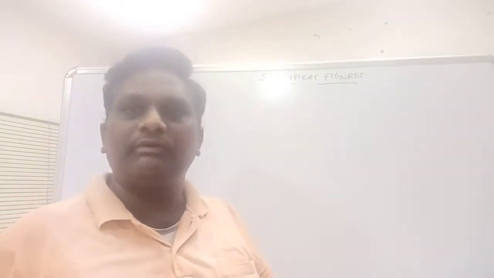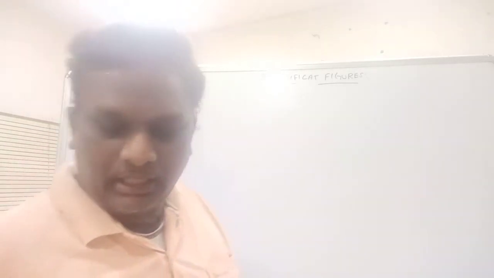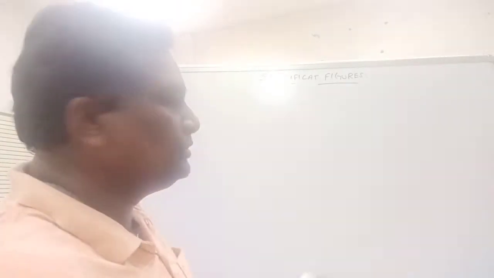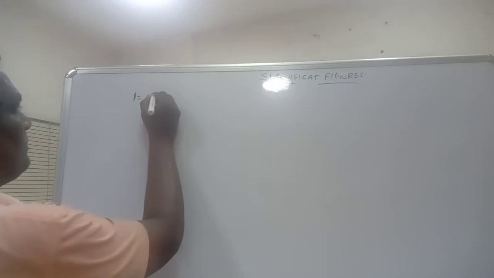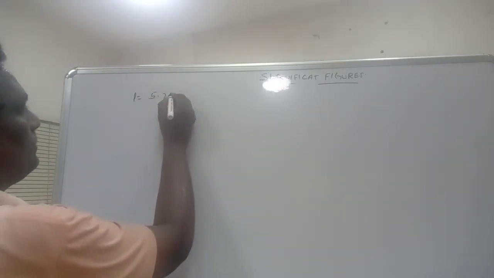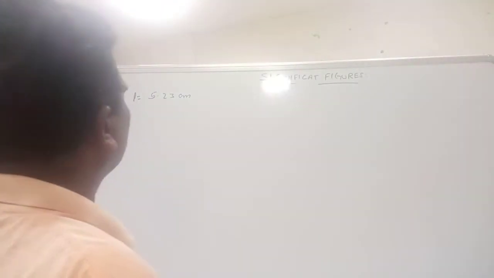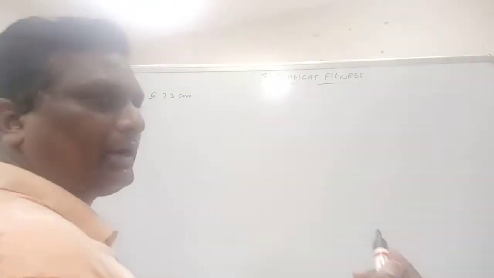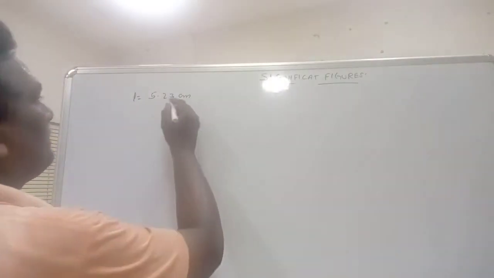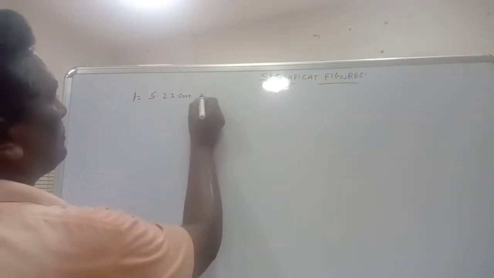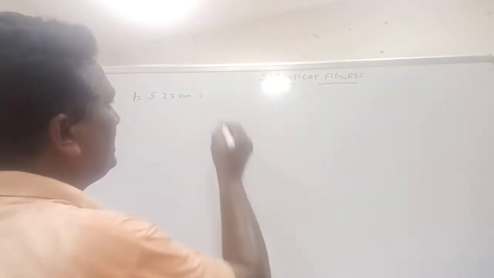Okay. So what is the measured value? Suppose you want to measure the length of the pen. Of course, you take this pen, you measure the length of the pen. So length of the pen, L is equal to 5.23 centimeters. So how many significant figures are there? You can calculate the digits: 1, 2, 3. Total number of significant figures in the measured value is 3.